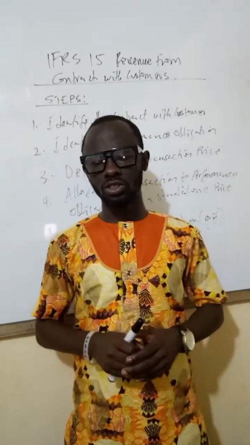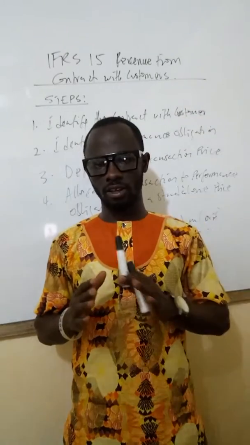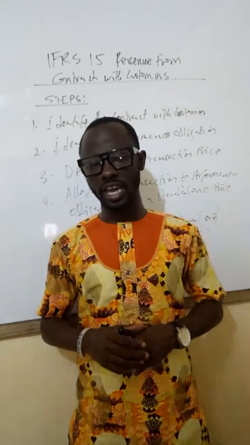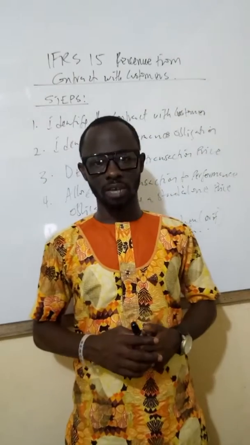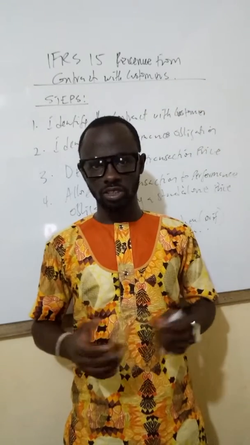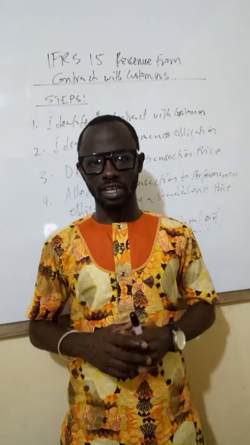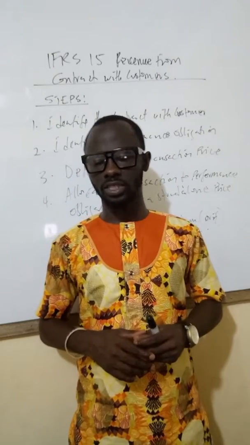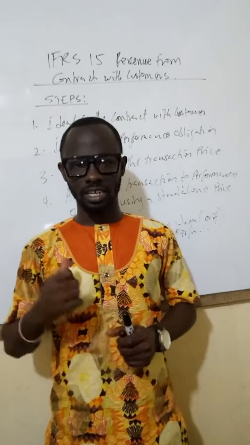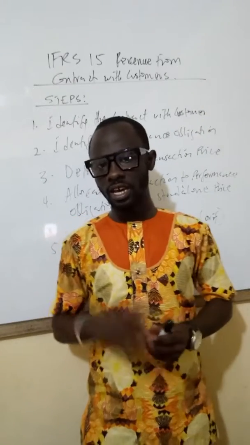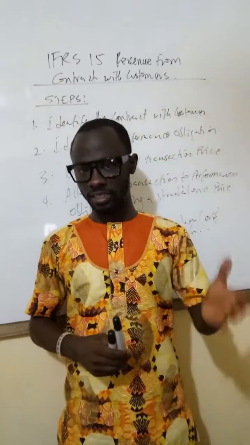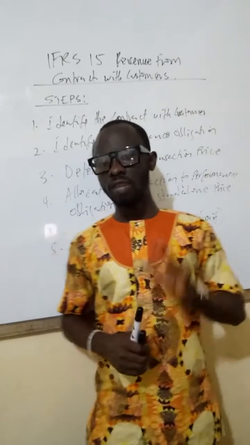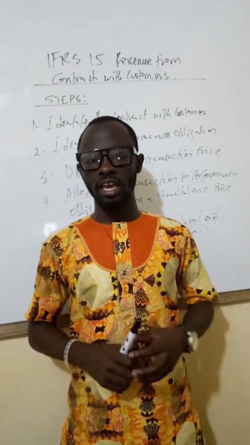In this video, I want to talk to you about one of the new accounting standards that came into effect last year, January 2018, and as such we expect the examiner in May 2019 to set some questions around this accounting standard. This is IFRS 15, Revenue from Contracts with Customers. This accounting standard is replacing some accounting standards such as IAS 18, Revenue, and IAS 11, Construction Contracts. Now the limitation of IAS 18